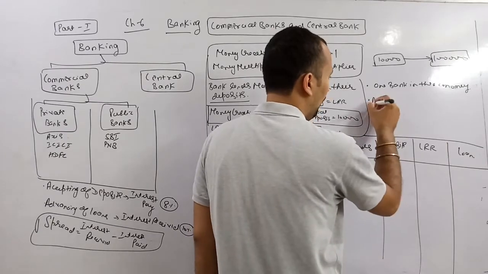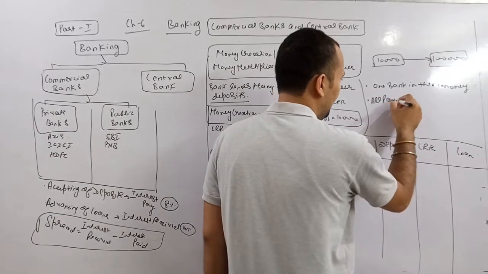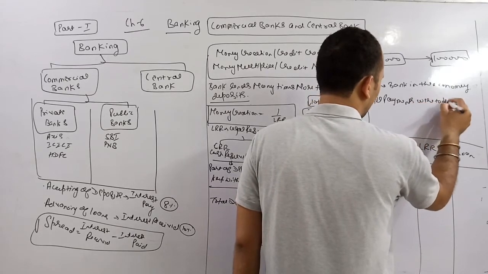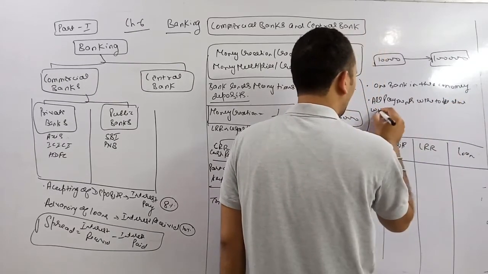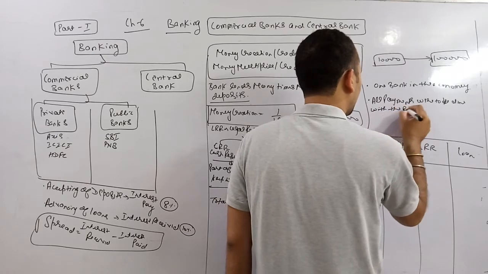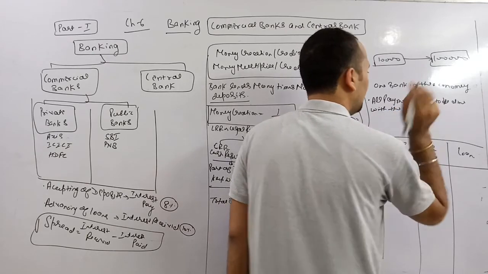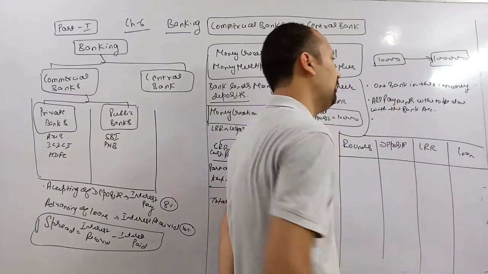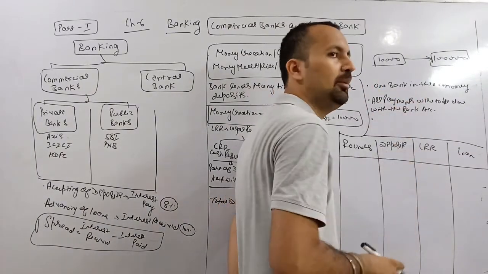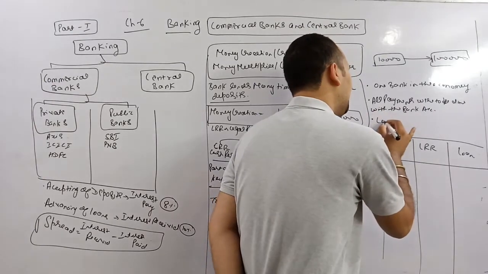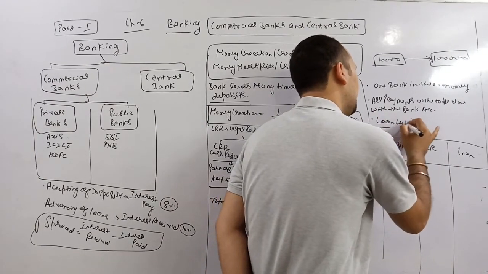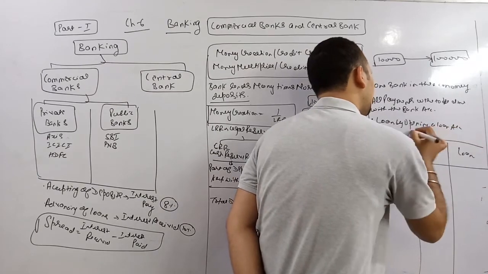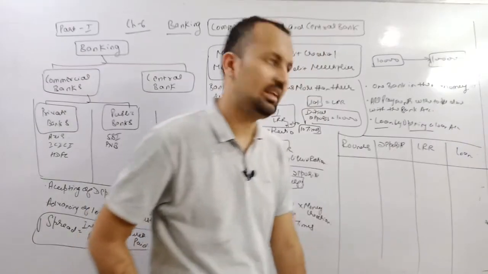Next, all payments are to be done through the bank account only. Next, the bank can grant loans by opening a loan account. These were the three assumptions for money creation.